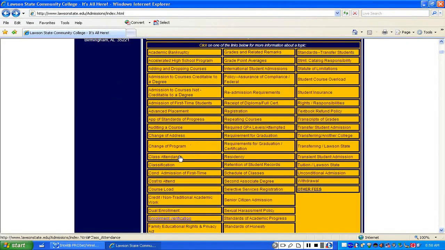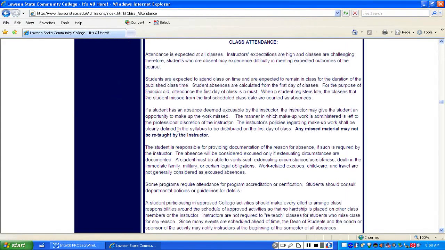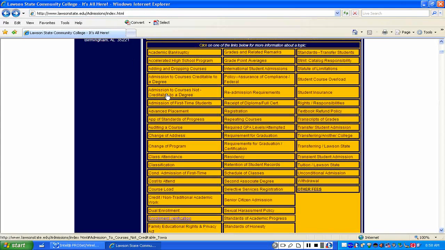Class attendance is talked about here. Notice this first sentence, attendance is expected at all classes. Let me remind you students that you should always attend your classes from day one. If you're working out your financial aid situation, or working with a tuition management system, or you're a cash paying student and they're waiting on paperwork, that's fine. Show some urgency in getting them the paperwork they need, but you still need to attend your classes from day one. I want to make sure you're clear about that.